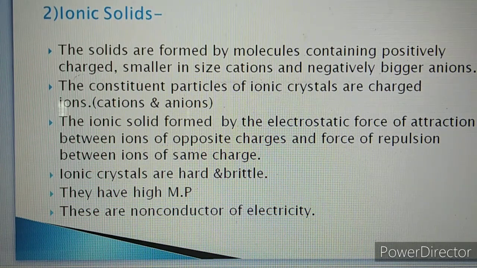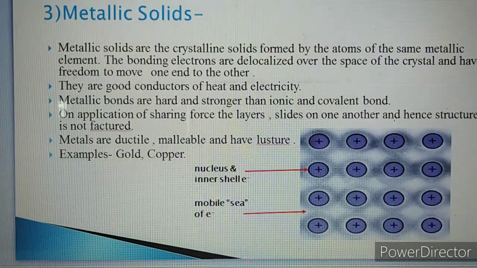So the second type of crystalline solid is metallic solid. So what are metallic solids? The metallic solids are crystalline solids formed by the atoms of the same metallic element. If you consider any metal, the atoms of the same element will form the metallic solid.